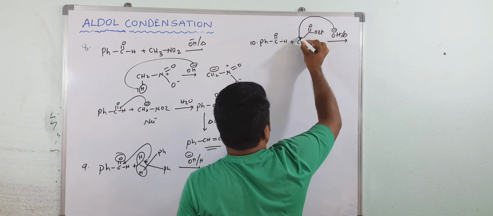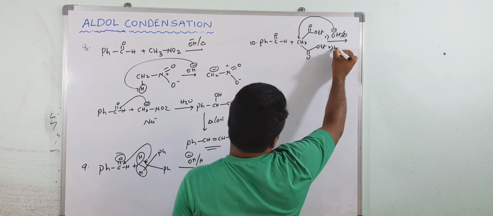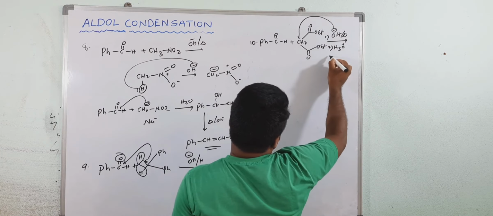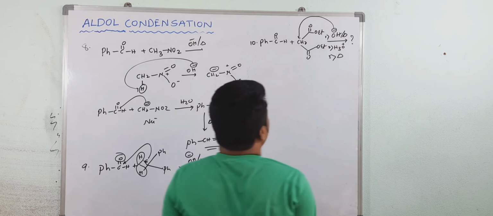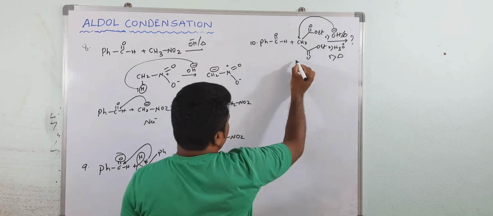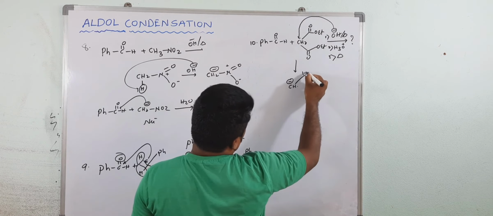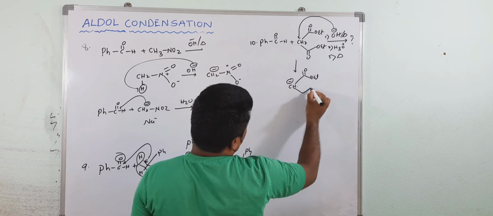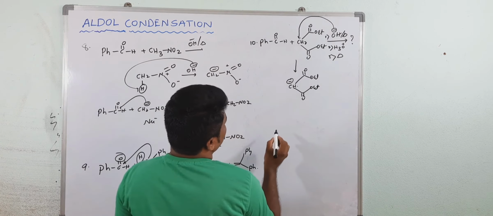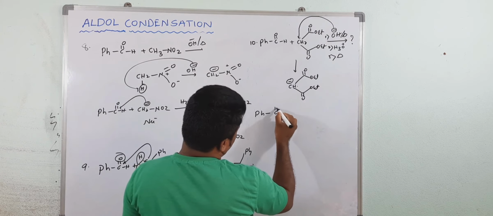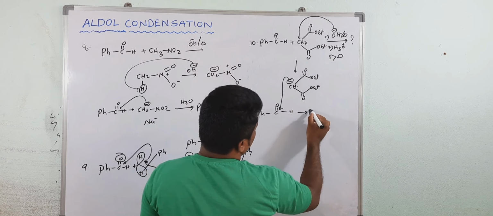Then what happened here? Actually, see, in the question, first is alkaline condition, then hydrolysis, then third is heating. So you have to write the product here. Okay, so first this OH minus will attack and you will get the nucleophile. This is ester, and here also this is ester. Then this will react with benzaldehyde.